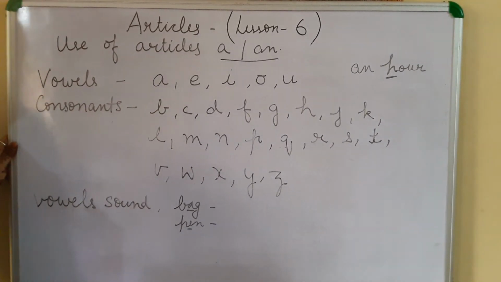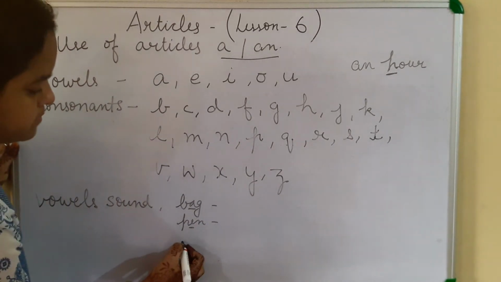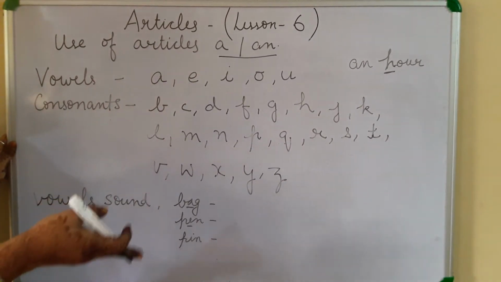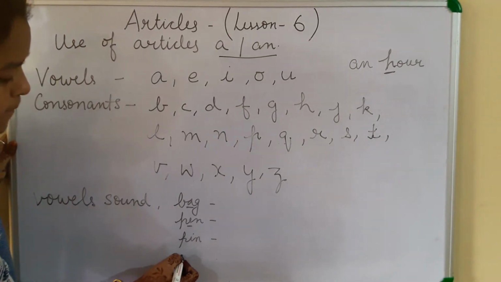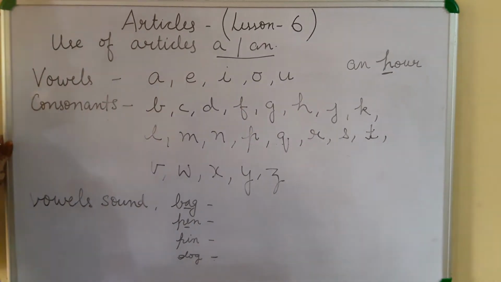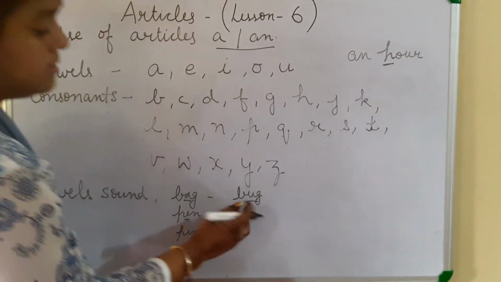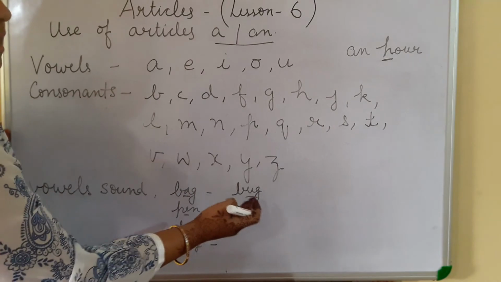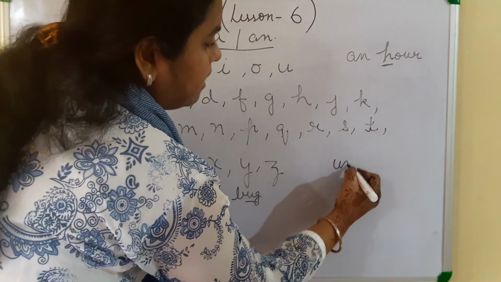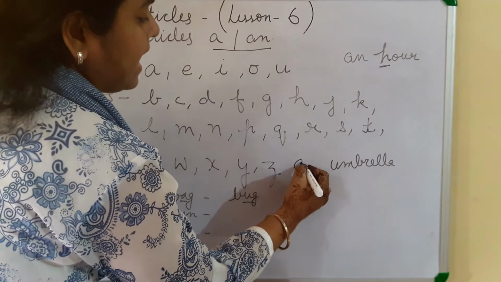O, as in dog, is a vowel sound. As we say in bug, ugh is a vowel sound. So umbrella starts with that sound, so we use an umbrella.